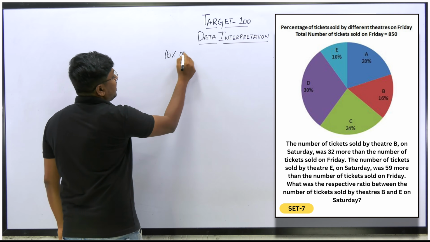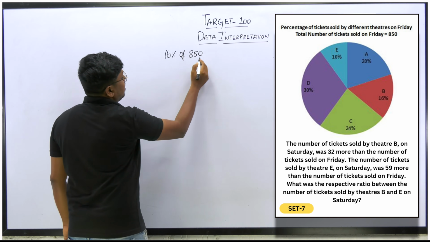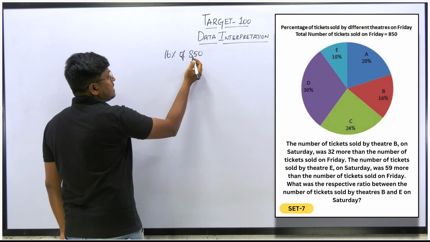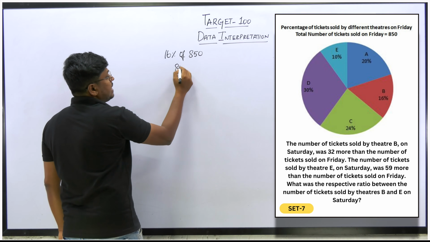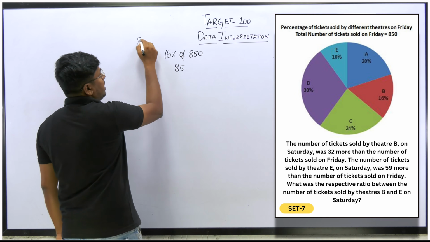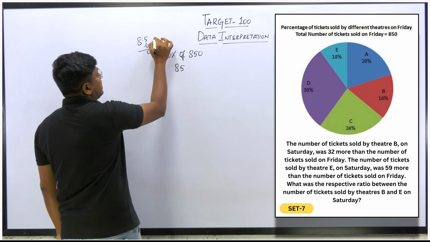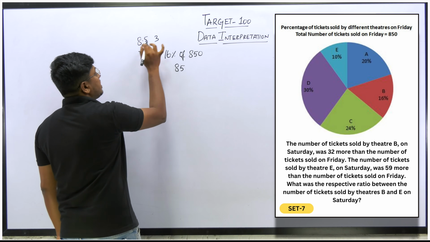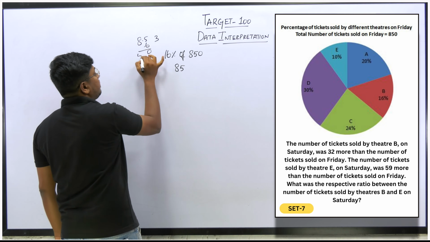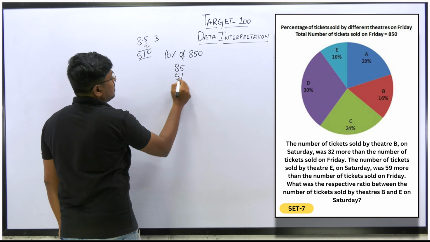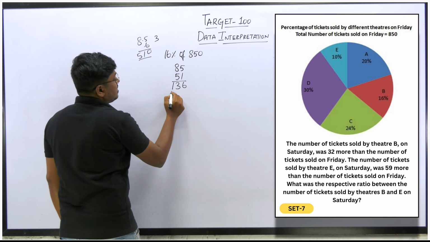Theatre B is 16%. First find 16% of 850. So 10% of 850 will be 85, and 5% will be 42.5, and 1% is 8.5, so 6% is 51. Adding up, we get 136.